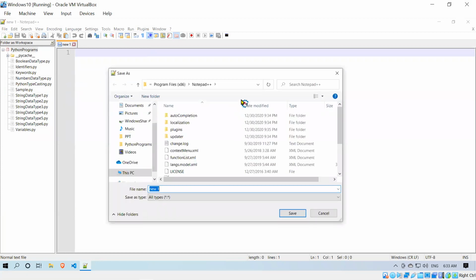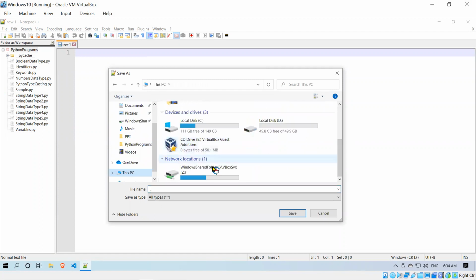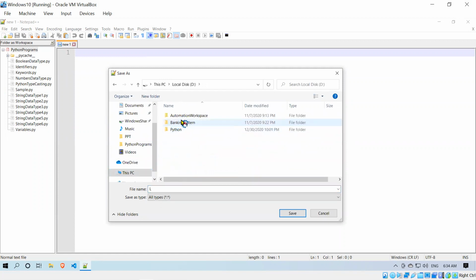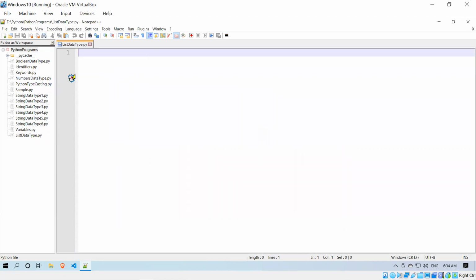I'll name it, the same location, list data type dot py. Okay, so how you can create a list? Creation of list we'll see first.